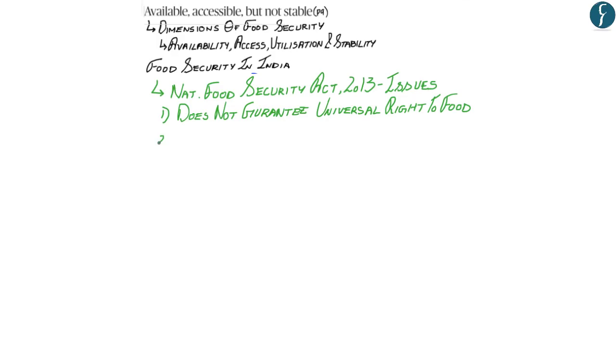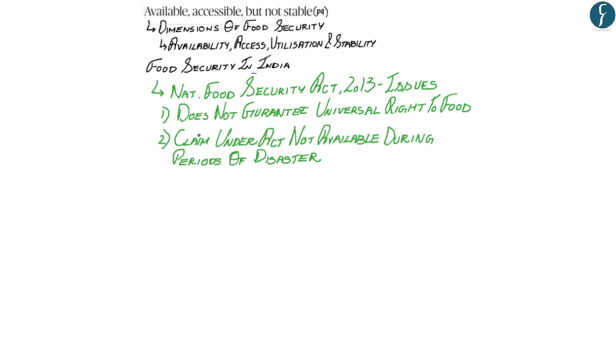The second aspect highlighted by the author is that the claims under the National Food Security Act are not available during periods of disaster. So in times of flood, drought, war, cyclone, earthquakes or other forms of natural disaster, an individual cannot claim the right to food under the Food Security Act. And according to the author, it is during this period that a person urgently requires a right to food under the National Food Security Act.